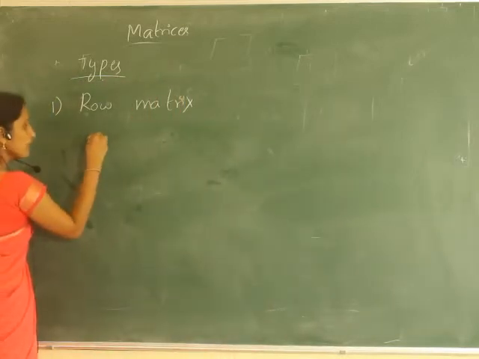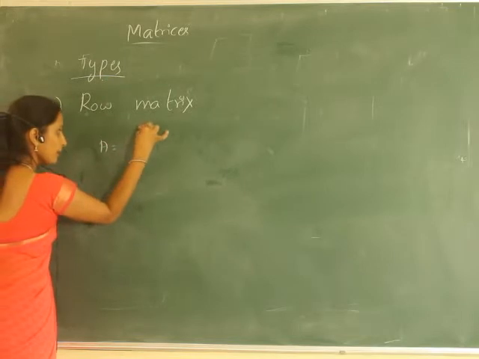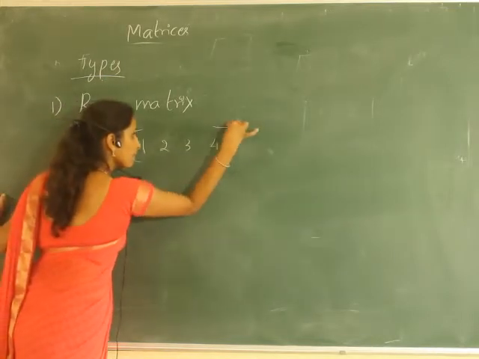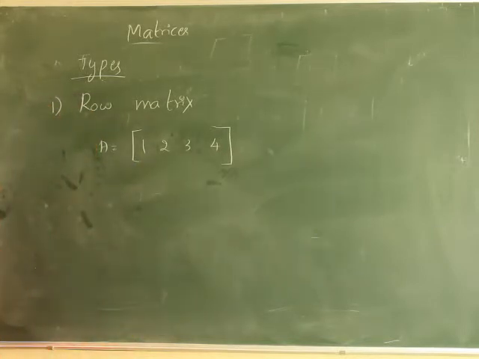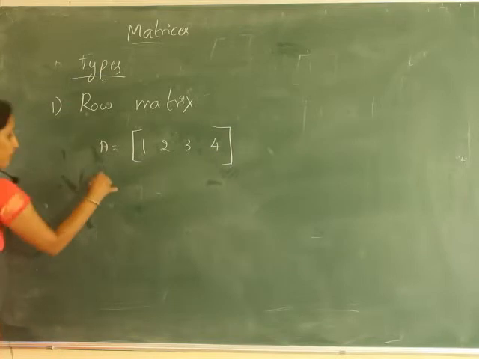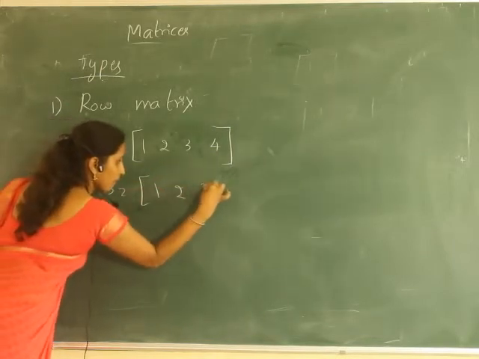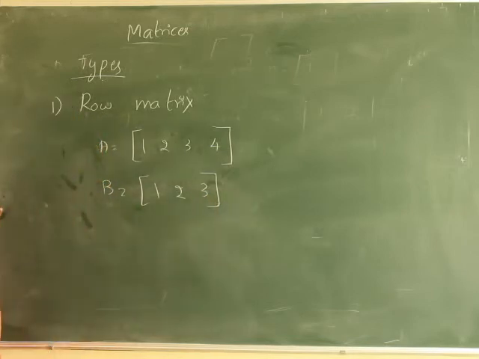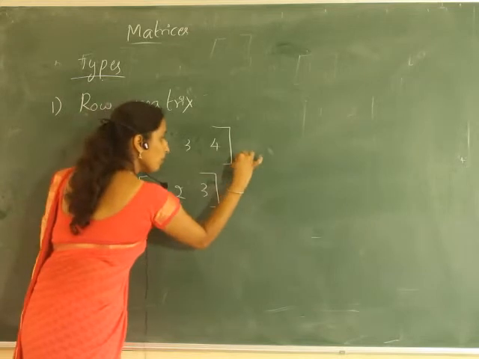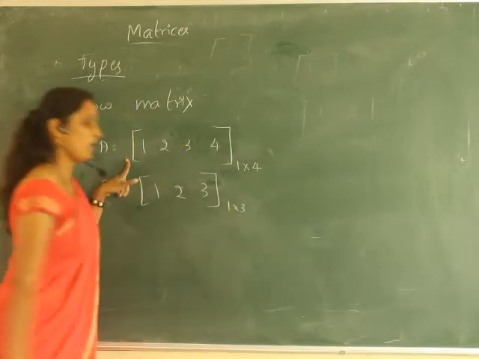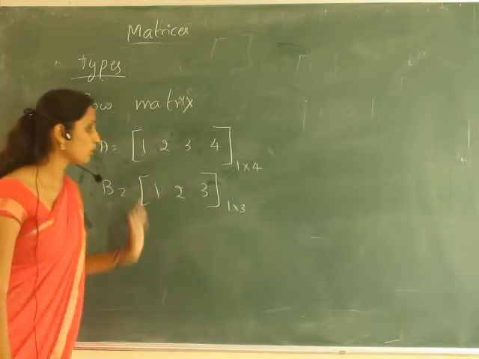One row means, A is a matrix, and I'll write the matrix as: it has only one row, but 4 columns. So this is a row matrix. This is also a row matrix, having only one row. What is the order of these? One row, 4 columns. One row, 3 columns.